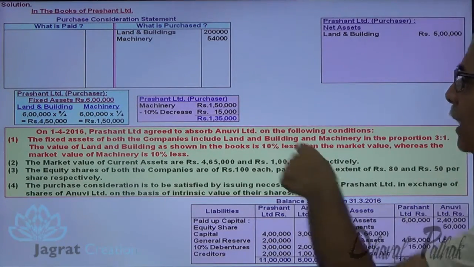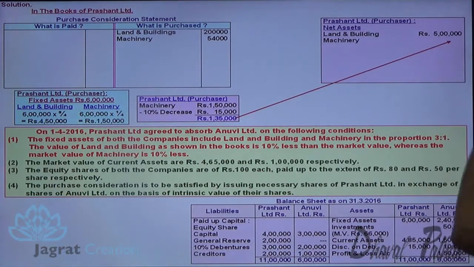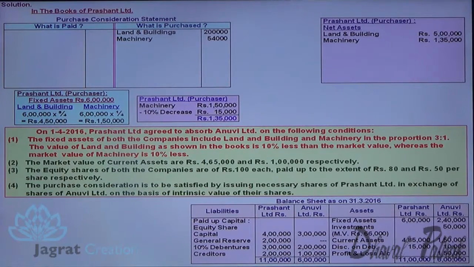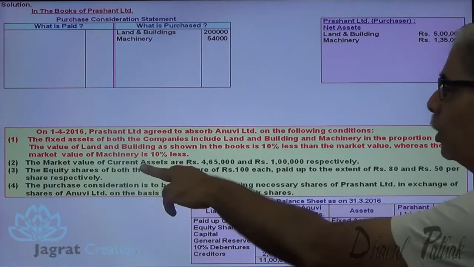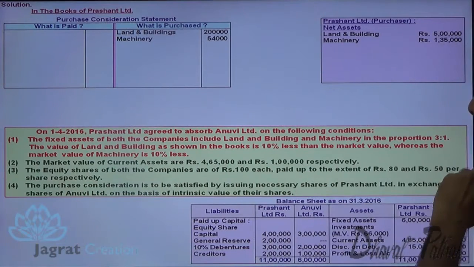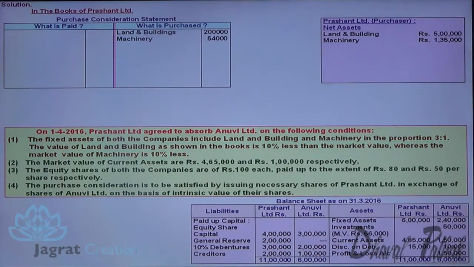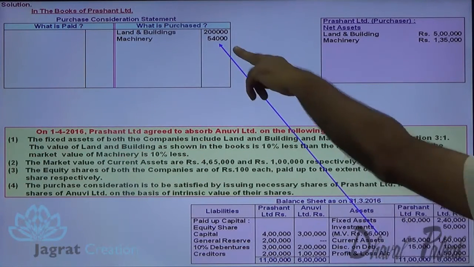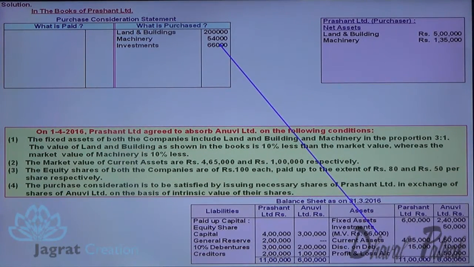So this 1,35,000 I will record in my working note, where I am going to find out the intrinsic value of the shares of the purchaser. Now market value of current assets 4,65,000 and 1 lakh. I'm sorry, investments are, market value of investment is 60,000. That I should write, because all the assets of Anuvi Limited are purchased by Prashant Limited.